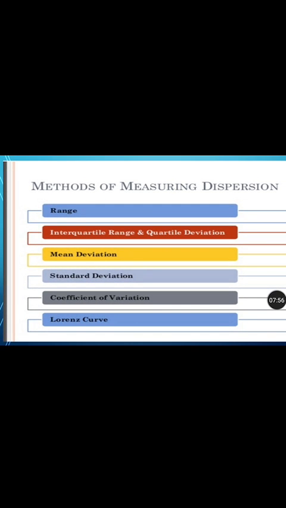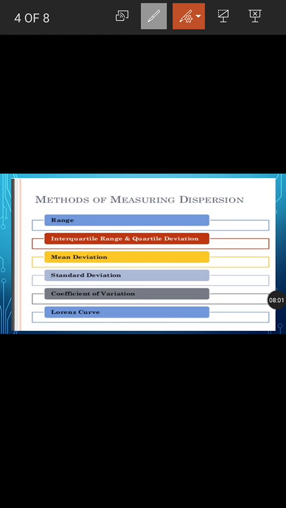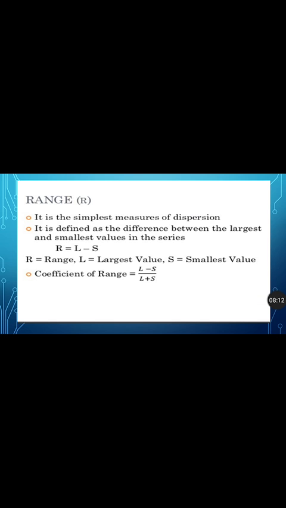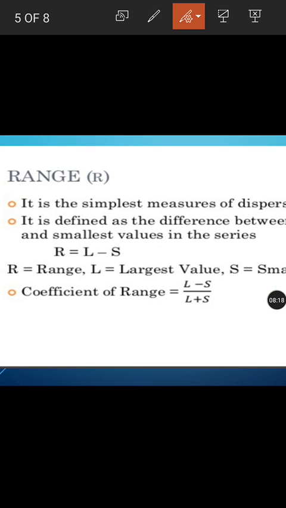So in today's class we are going to see the first topic. What is the first topic here? We have range. So we are going to cover range in today's class. Okay, let us move on to the formula now. Range is represented by the symbol R. It is the simplest measure of dispersion, very simple among all the 6 types.